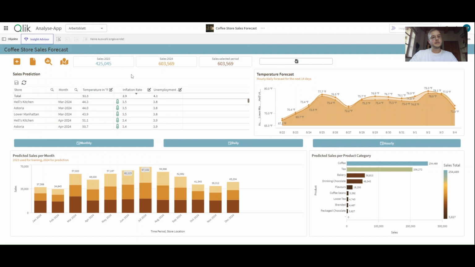Qlik inherently offers the possibility to manipulate key drivers by using sliders, for example, and play around with your AutoML model. We build on that by not only manipulating the drivers, but also store away those scenarios and use them for later comparisons, all in one app using our Data Plus extension. So let's have a look.